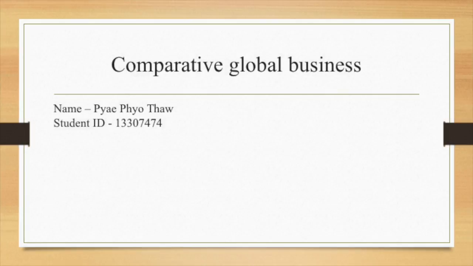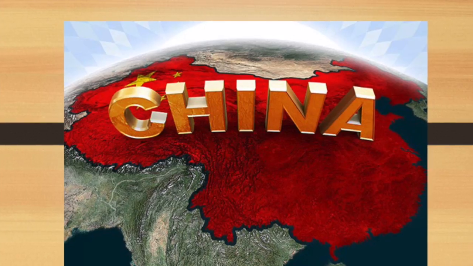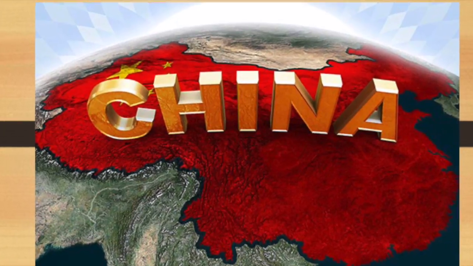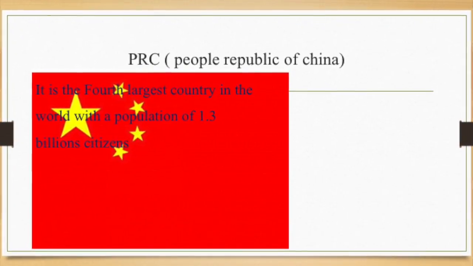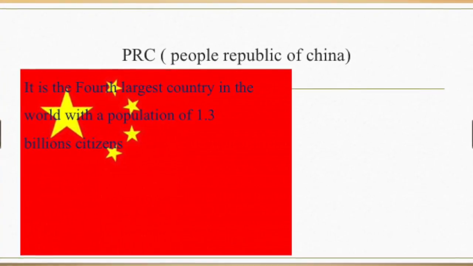My name is Piputo. I'm going to talk about the political and economic structure of China. China is one of the most populous countries in the world. The PRC, also known as the People's Republic of China, is the fourth largest country in the world, with 1.3 billion citizens.